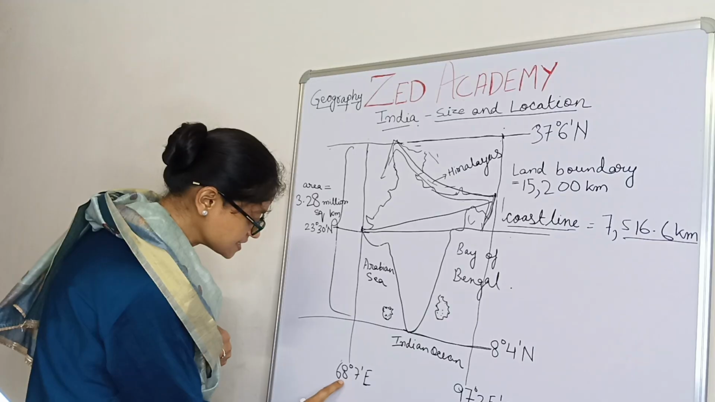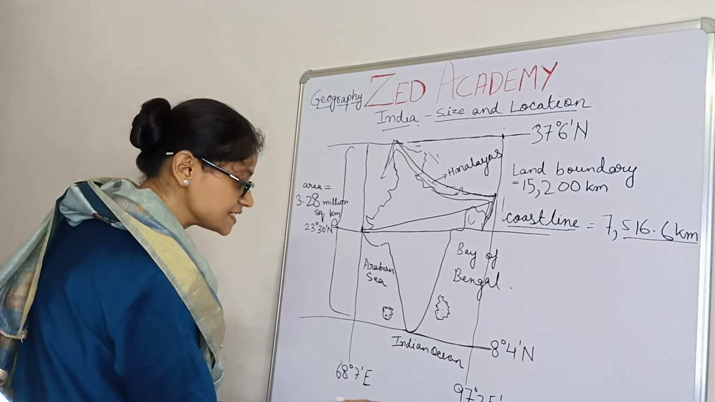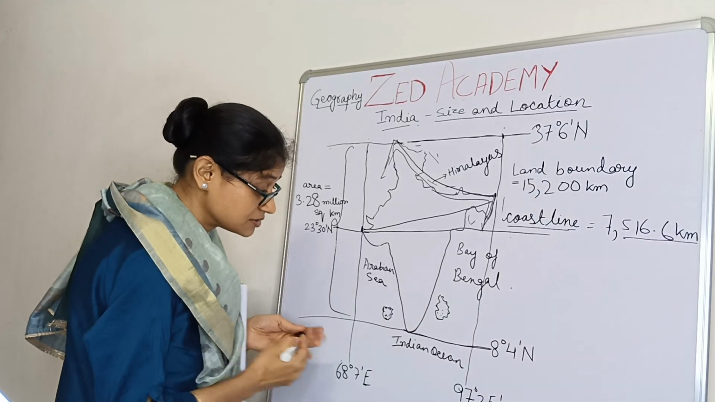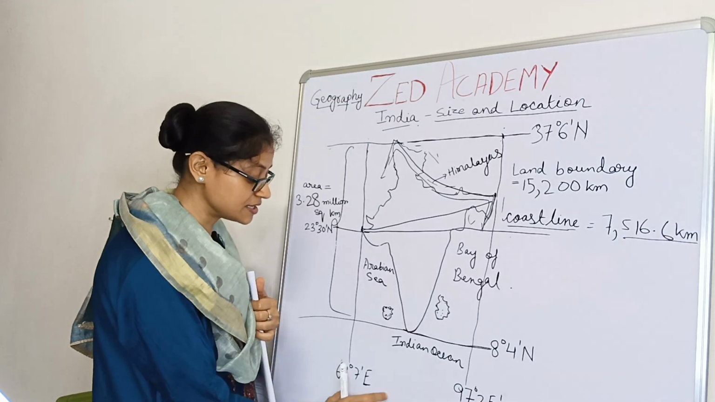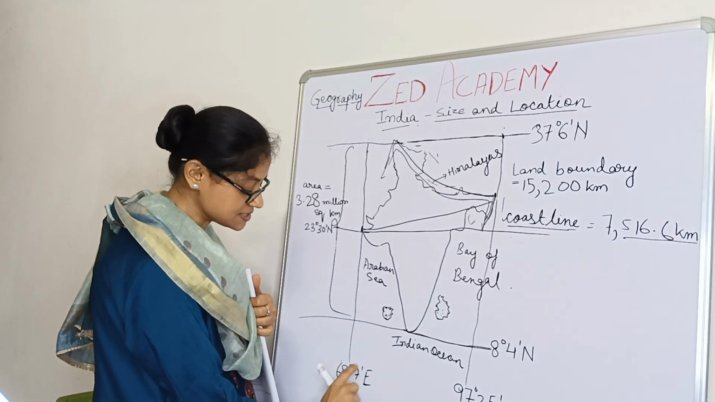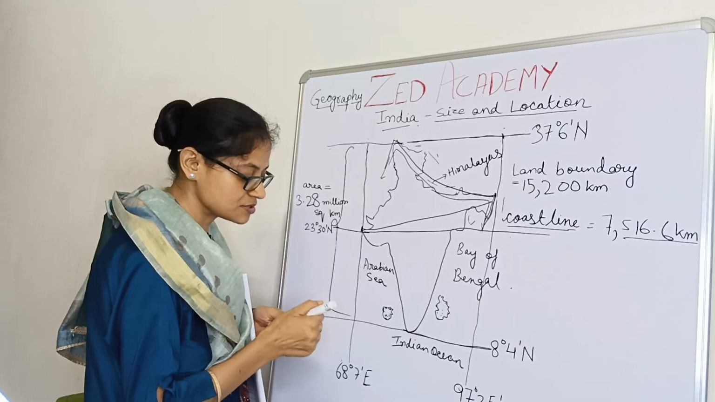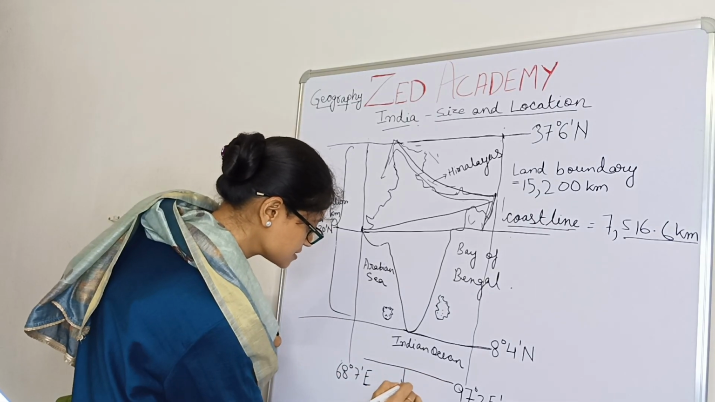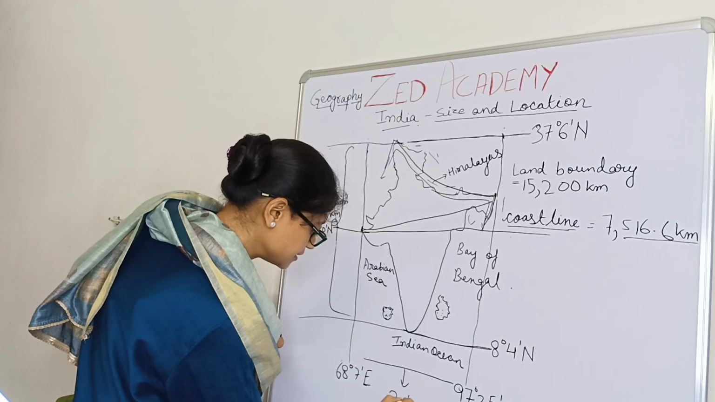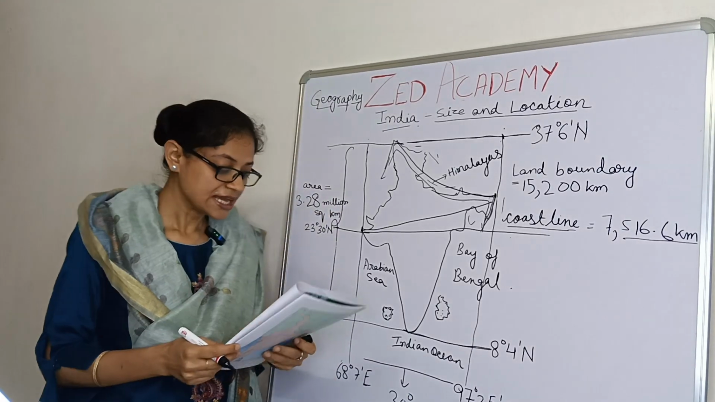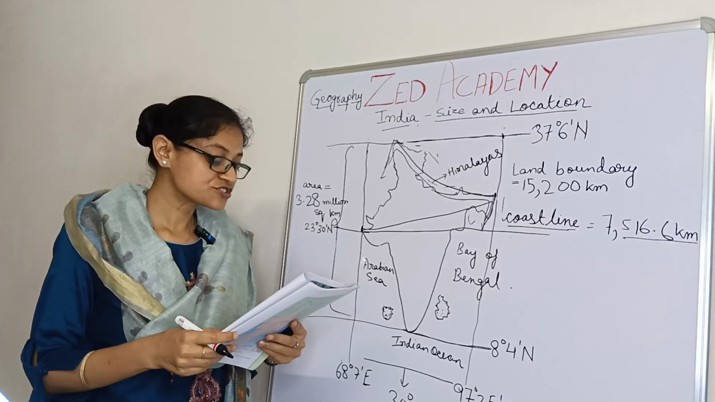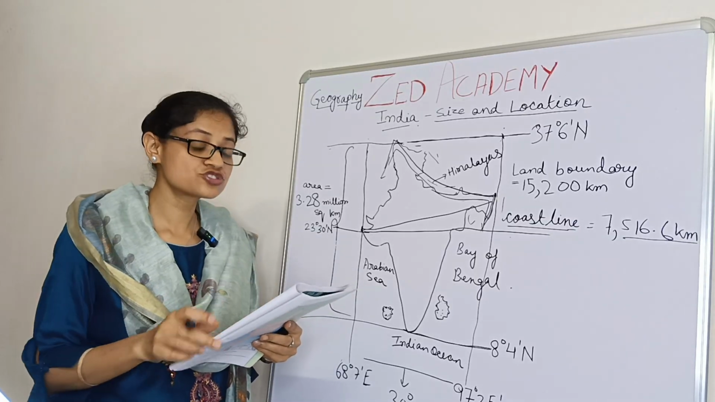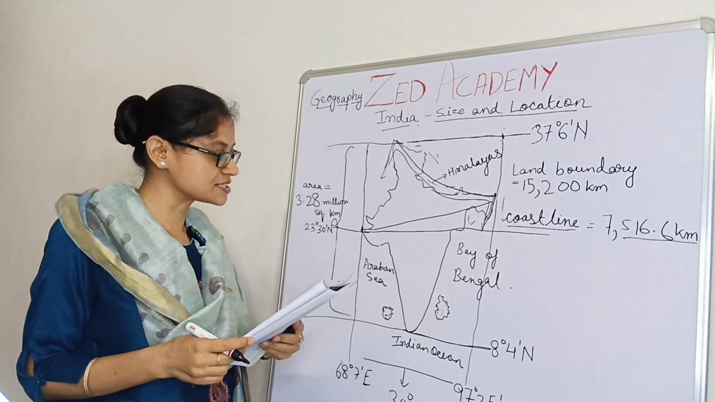See, 68°7' east and 97°25' east. The extent means the difference is about 30°. Despite this fact, the east-west extension appears to be smaller than the north-south extension.